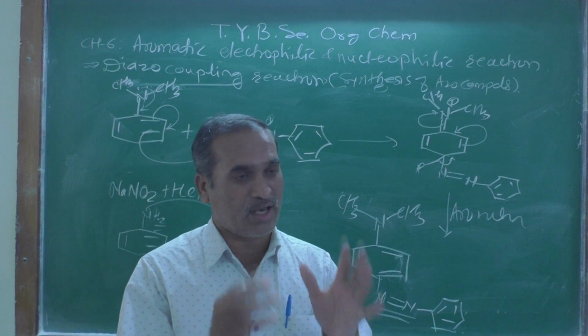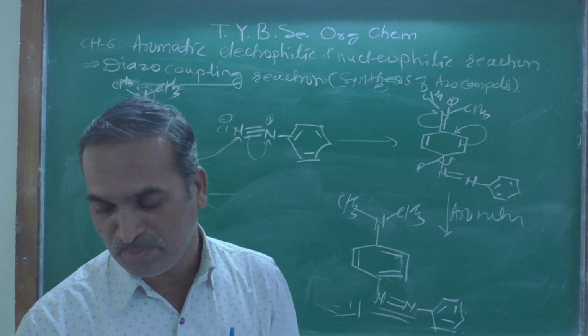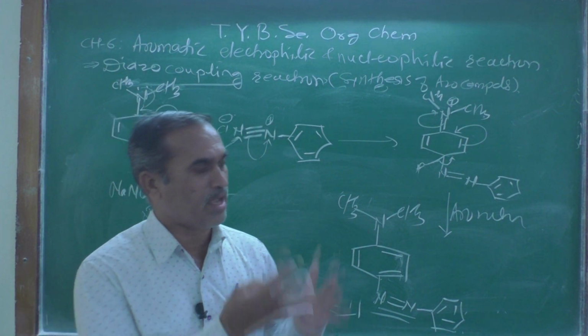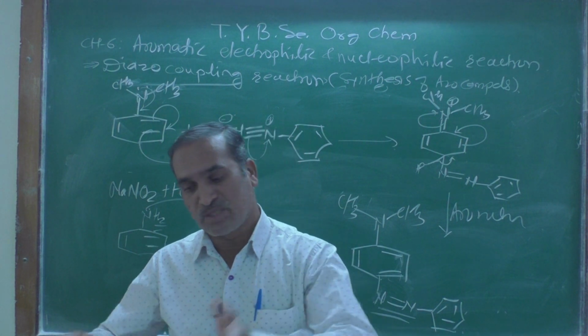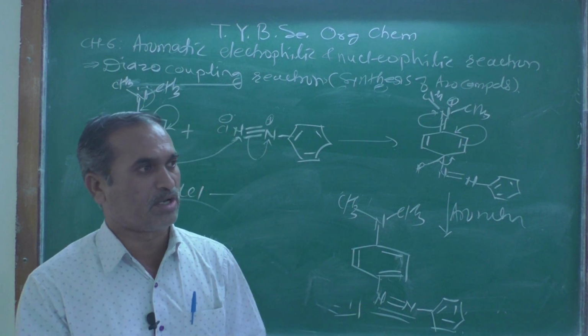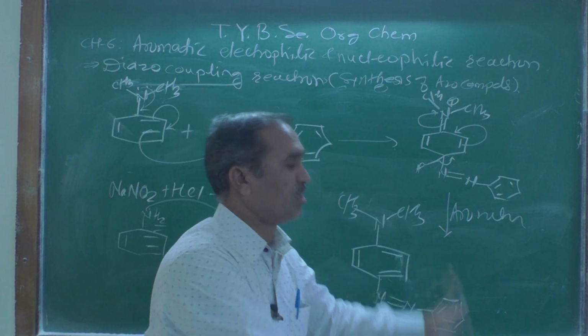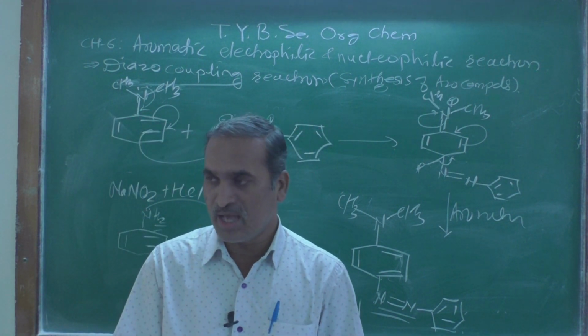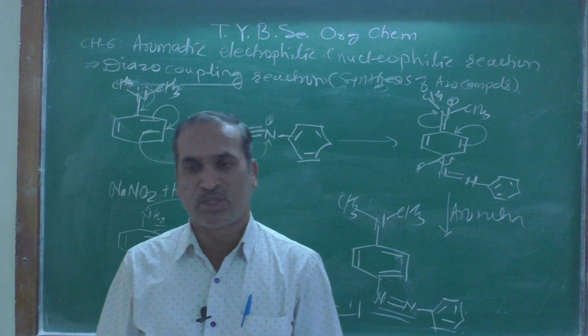That is the speciality of the diazo coupling reaction, and therefore it can react with the primary amine as well as the secondary amine, and just now we have seen it also reacted with the tertiary amine as well as with phenol.